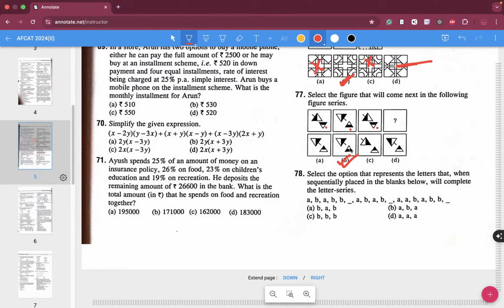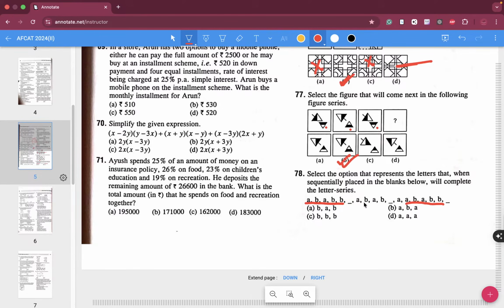Question number 78. Select the option that represents the letters that when sequentially placed in the blanks below will complete the series. So you see over here A, B, B, then A, B, A, B, B. Just before that, what do you have?